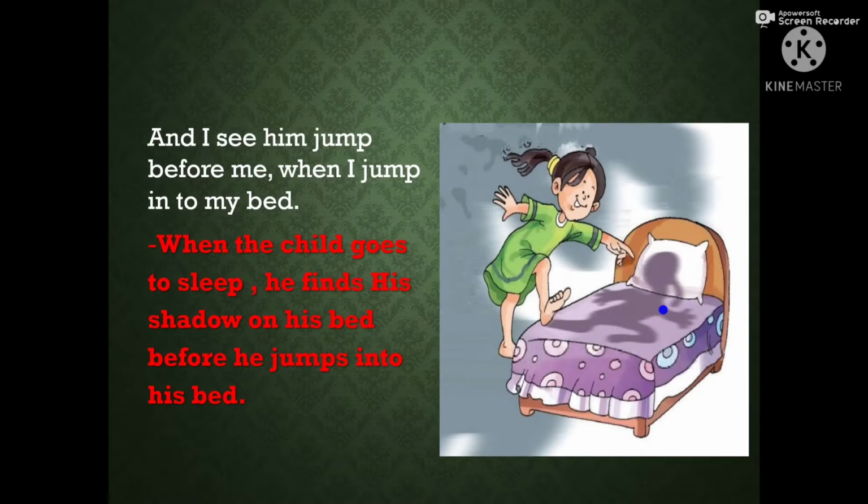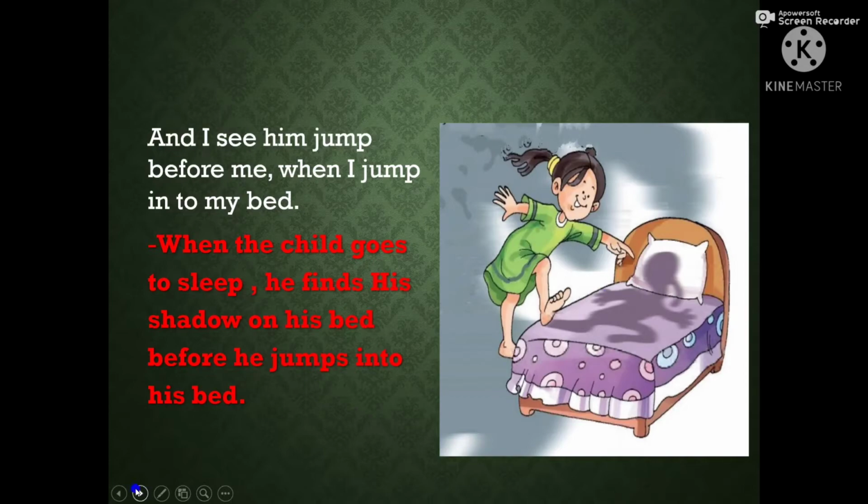Actually, what happens in the bedroom when you go to sleep, the light falls on the backside of you. That's why the shadow seems to be on the bed. So the child here thinks that the shadow jumps into bed before the child.